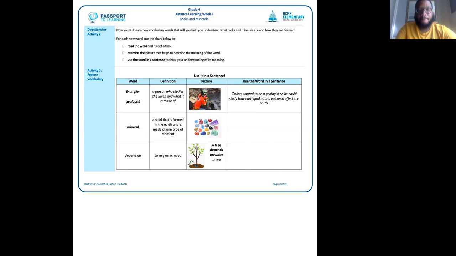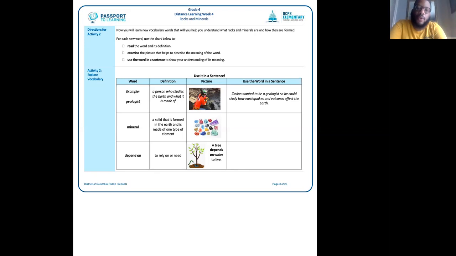And before we get started, I want to remind you guys, when we're trying to use the vocabulary word in a sentence, this is not where we are going to write down the definition, okay? So we're not going to say a geologist is for our sentence. No, you're simply giving the definition. That's not what we want. What we want is for you to create your own sentence that uses this word, so that we can make sure that you actually understand what that word means, okay? So let's do one together. Let's do the first example that they have here for us together.